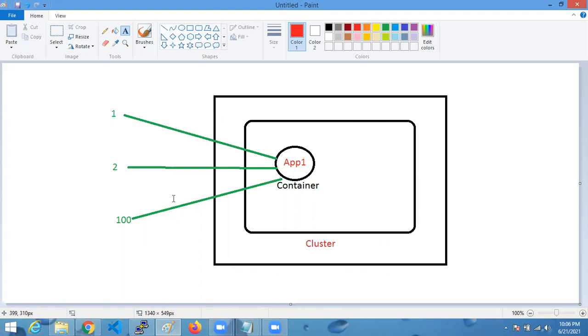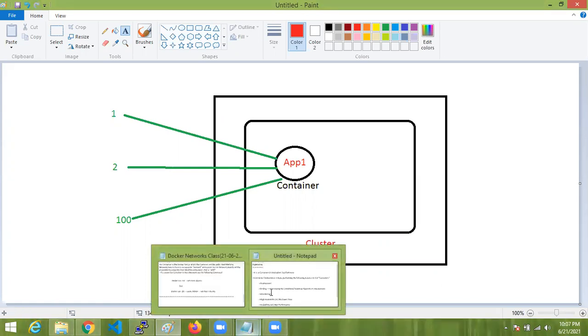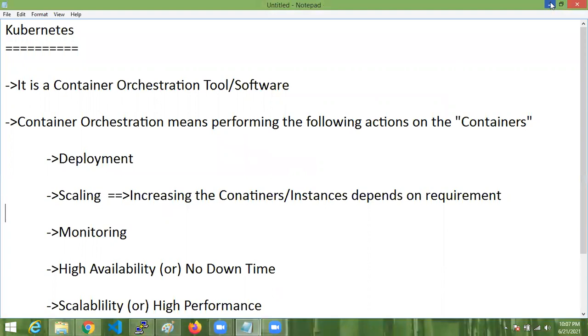In this case, to handle more traffic with the same application, you should scale up the applications. Scale up the containers or instances. Scale up is nothing but increasing the containers or instances. For what purpose? To handle high traffic.